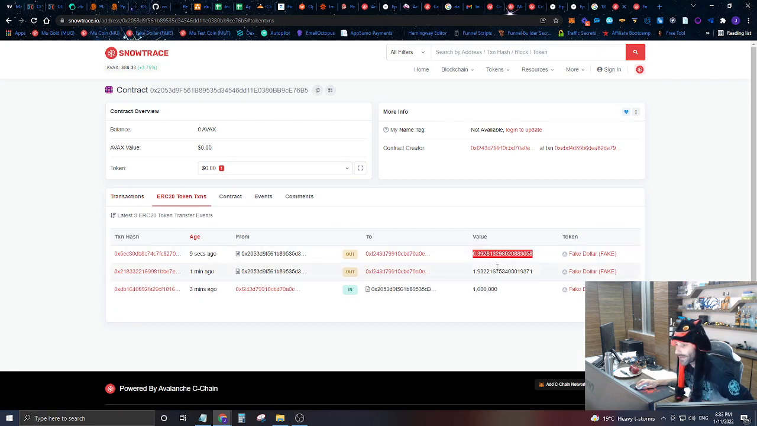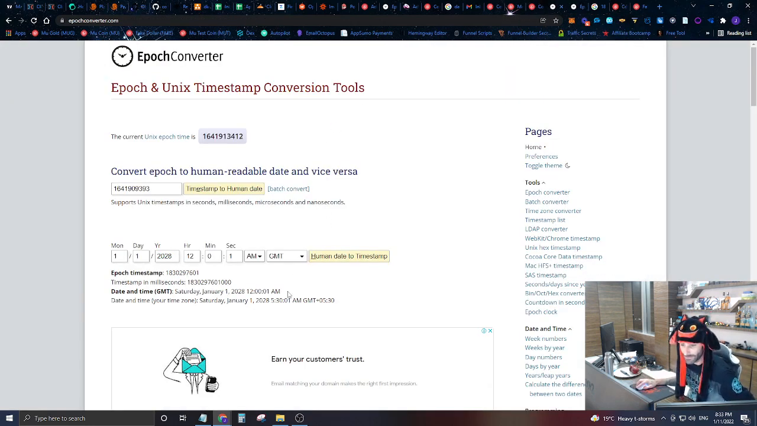So far we were able to vest that much, because again, this is a linear vesting schedule. So as more time goes by, we become more and more vested. We don't become 100% vested until the entire contract has expired, until that vesting time has expired, and that vesting time was January 1st, 2028, right at midnight. So approximately 6 years. This contract is almost a 6-year vesting period.